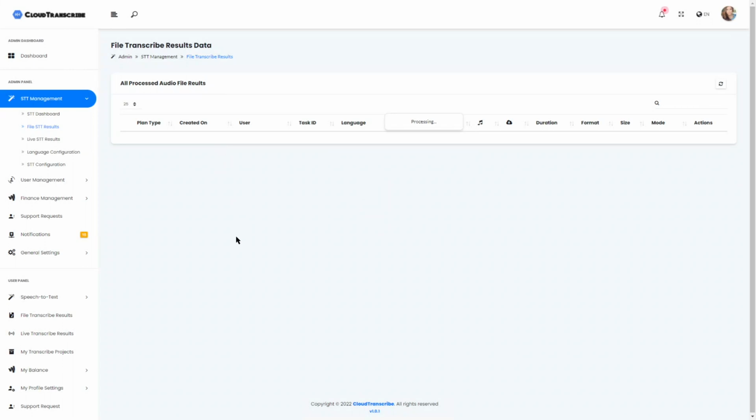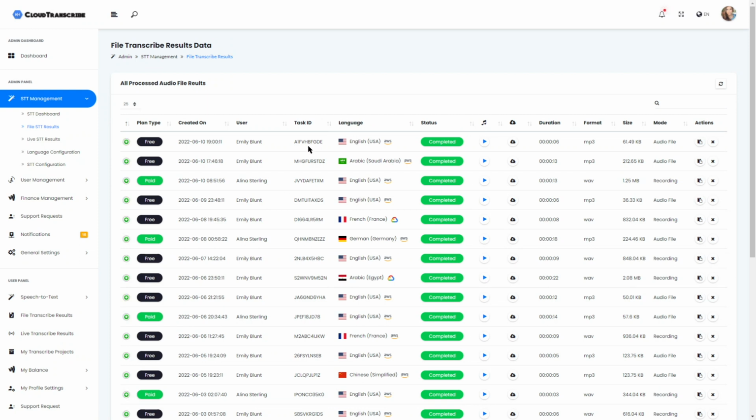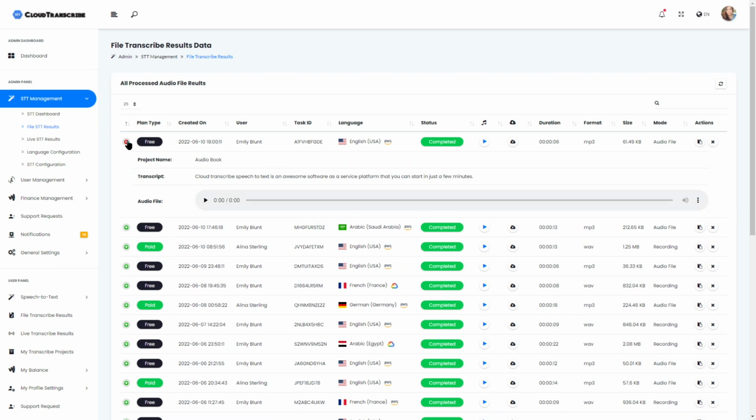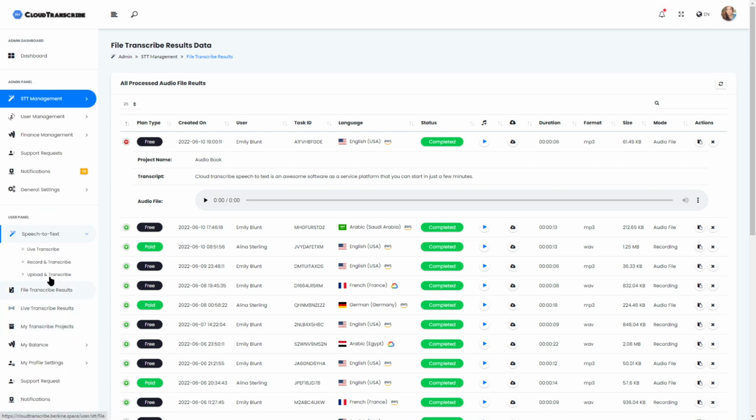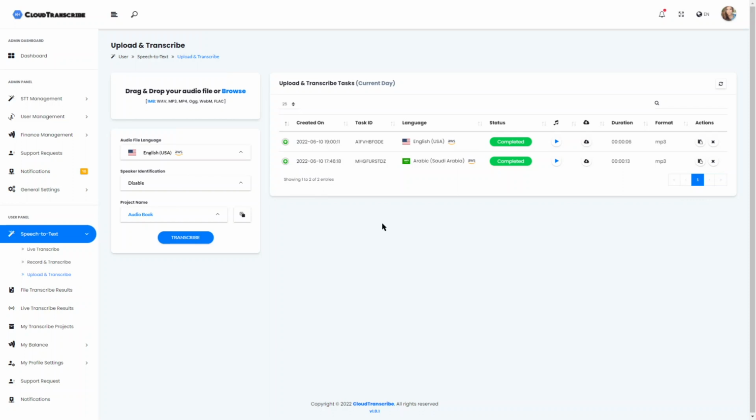You can see all the results of file and record transcribe tasks. Oh, by the way, I forgot about our task. I think this was, when was the time? Yeah, I think this is ours. Yep, it did transcribe it correctly. You can see it from here as well. We uploaded the file to upload and transcribe. First, let's listen to the audio.